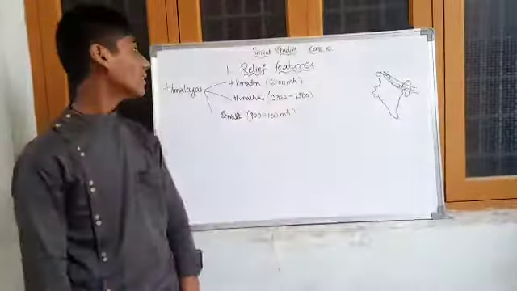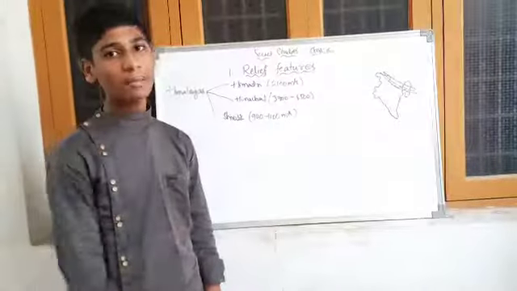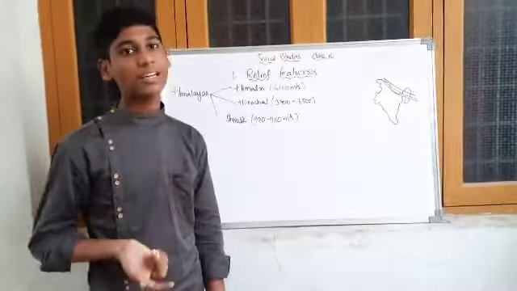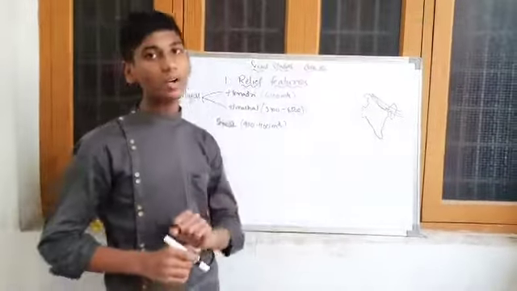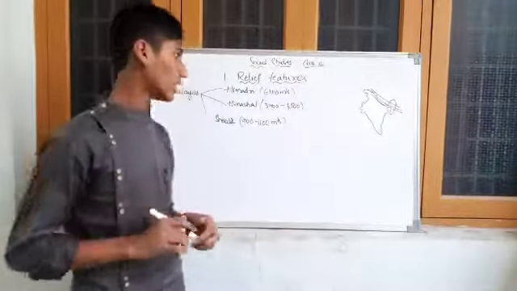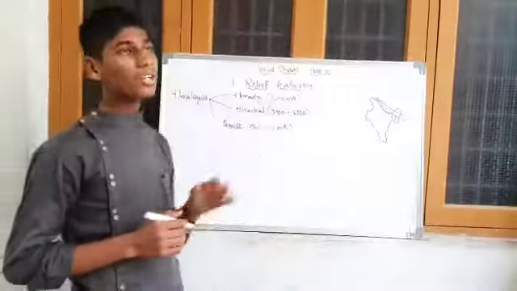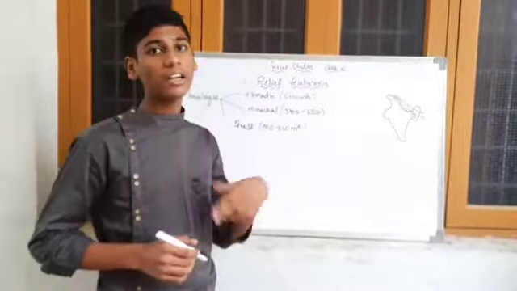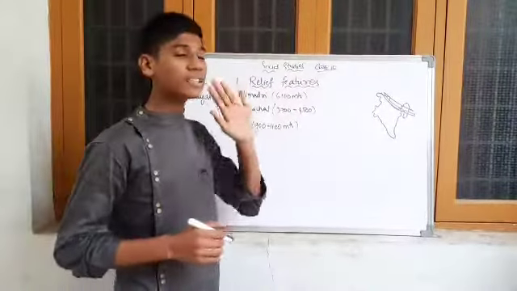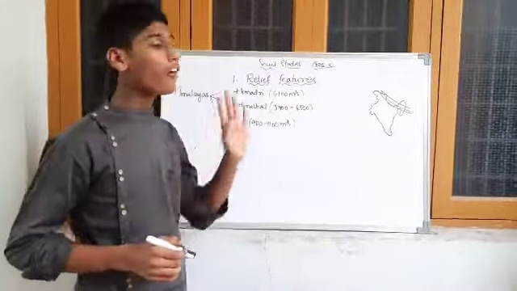Yesterday we learned about the geological background and the basic introduction to India's relief features and the location of India. At the end of yesterday's video, I mentioned the 6 major divisions of relief features.